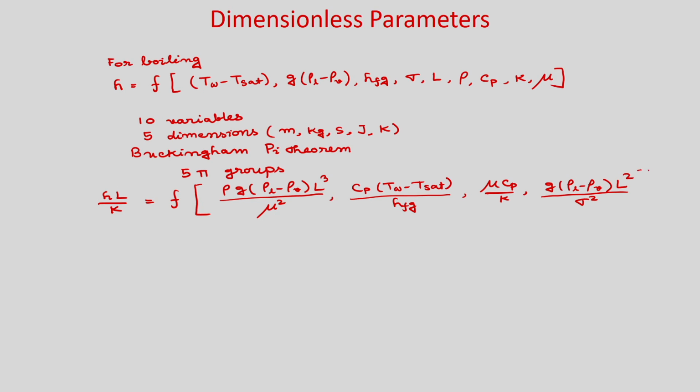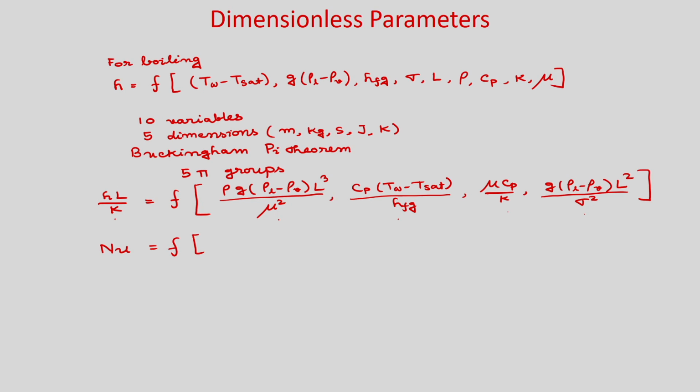So, these are all non-dimensional groups, and you will get 5 pi groups: 1, 2, 3, 4 and 5. So, hL/k, this is the Nusselt number, is equal to a function of the others.